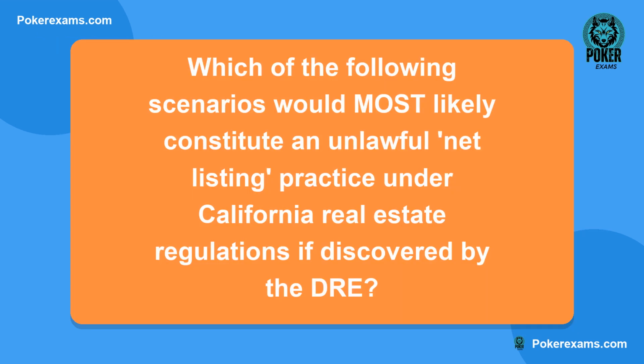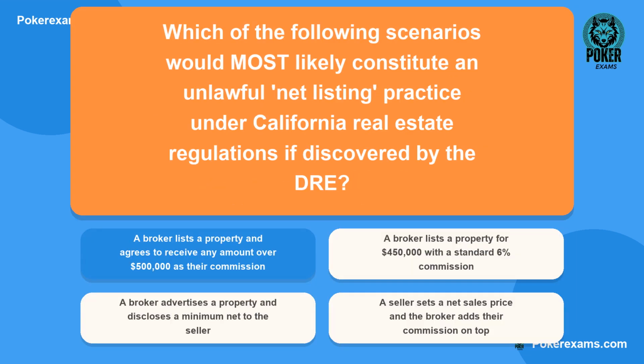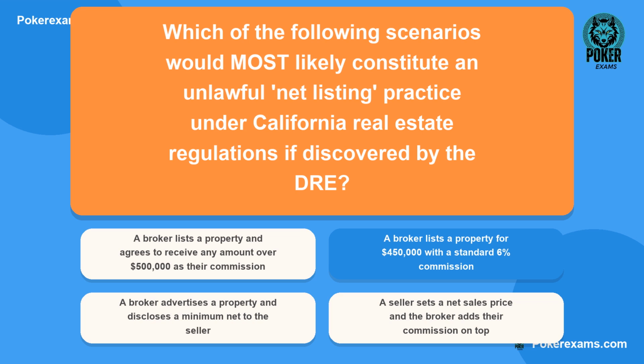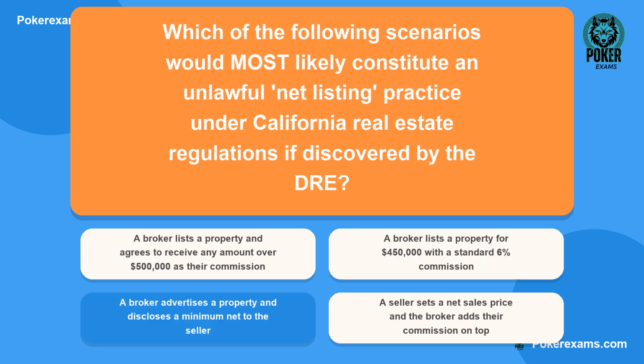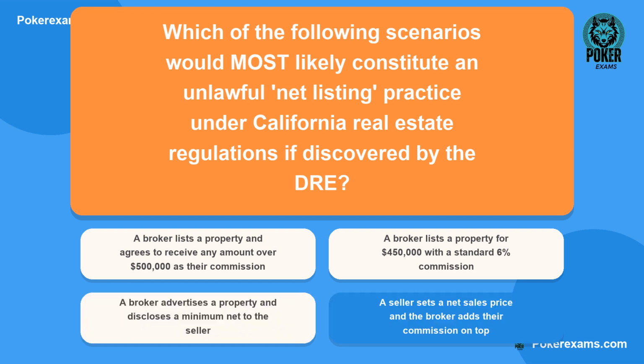Next question. Which of the following scenarios would most likely constitute an unlawful net listing practice under California real estate regulations if discovered by the DRE? Is it A, a broker lists a property and agrees to receive any amount over $500,000 as their commission? Or B, a broker lists a property for $450,000 with a standard 6% commission? Could it be C, a broker advertises a property and discloses a minimum net to the seller? Or lastly D, a seller sets a net sales price and the broker adds their commission on top?